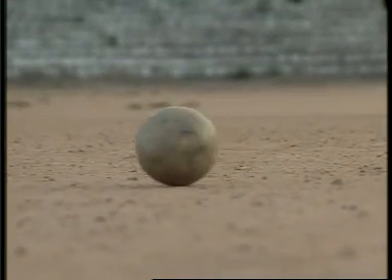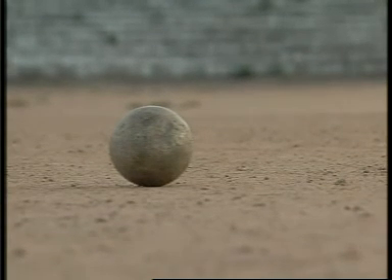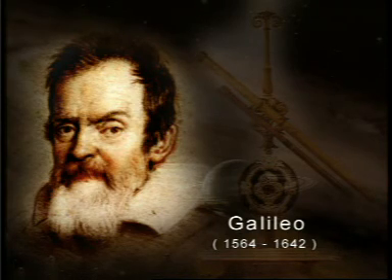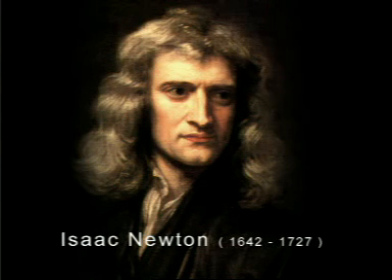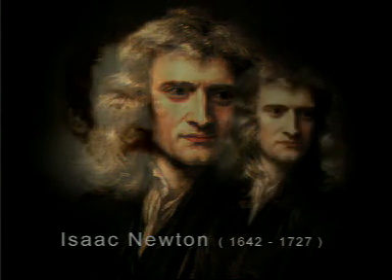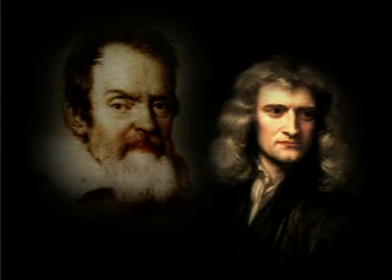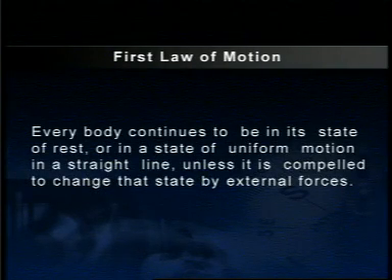It is this inertia that makes objects remain at rest when no force acts upon them. Galileo's concept of inertia was the basis for investigations by Sir Isaac Newton, who gave the three fundamental laws of motion. Newton's first law of motion, which is a reformulation of Galileo's concept of inertia, states that every body continues to be in its state of rest or in a state of uniform motion in a straight line unless it is compelled to change that state by external forces.